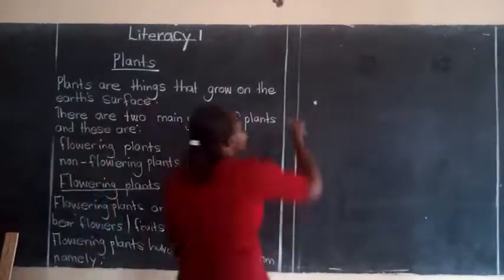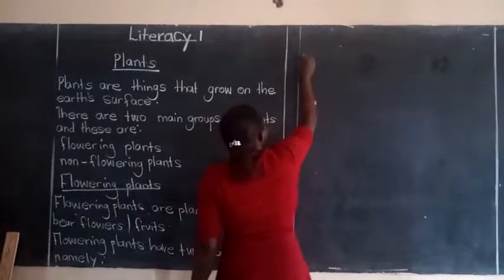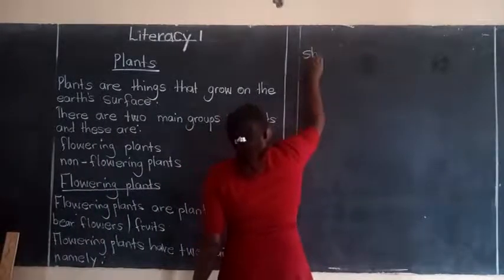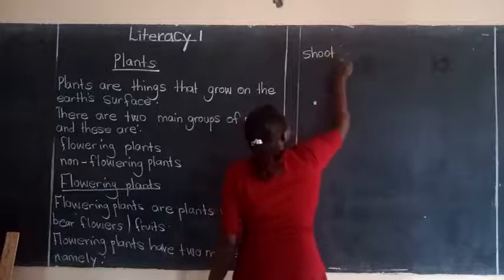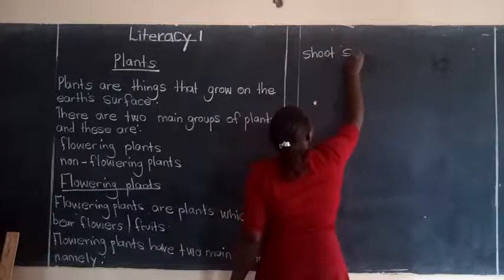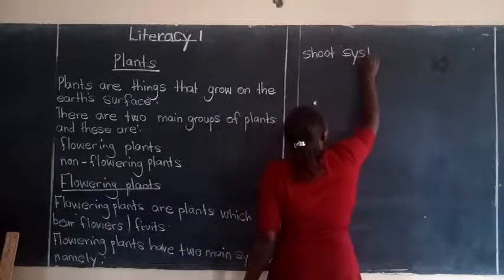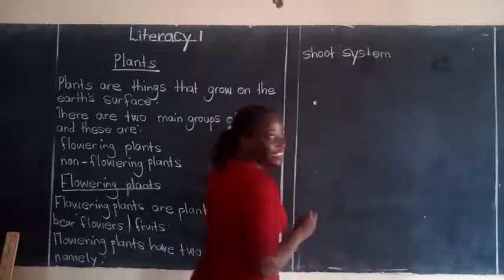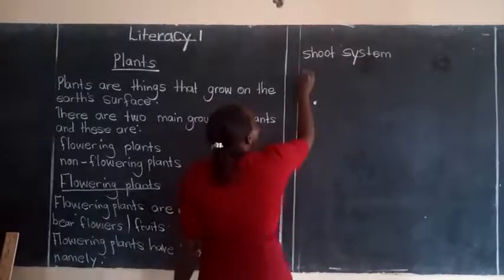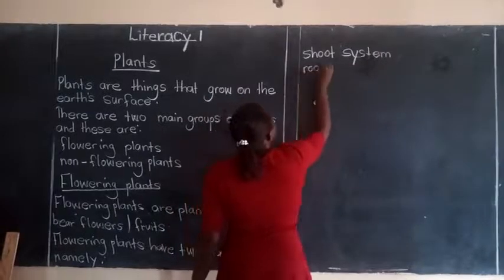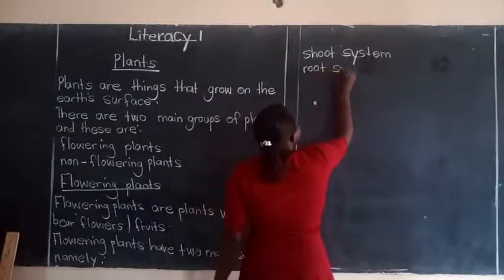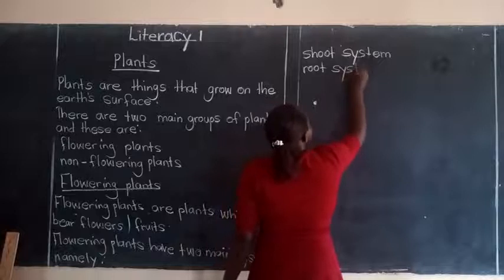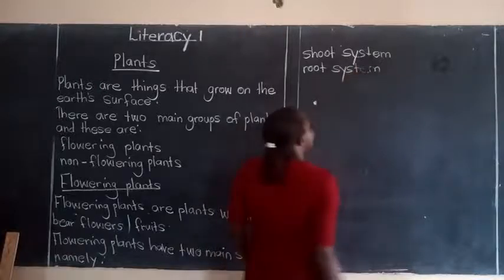Bridget. Okay, the first system is the shoot system. Now you've remembered the shoot system. And the Bridget, the root system. Very good. The root system. So these are the main two systems of a plant.